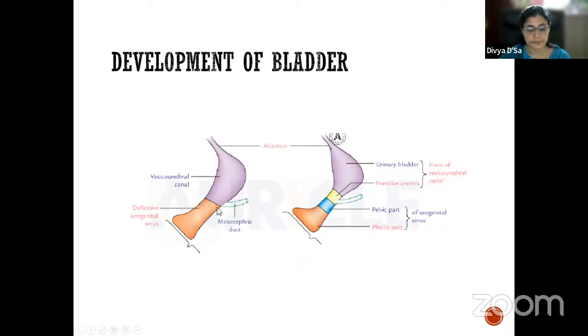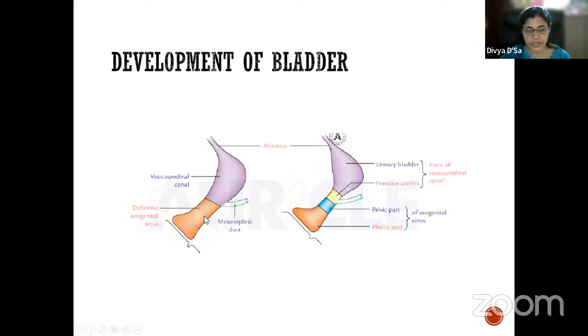So here, the mesonephric ducts are opening into the primitive urogenital sinus. Now, this primitive urogenital sinus divides into two parts. The portion above the opening of the mesonephric duct, we call the vesico-urethral canal. And below the opening of the mesonephric duct, we call it the definitive urogenital sinus. Okay. Got it? So this is the vesico-urethral part and this is the definitive urogenital sinus, the lower portion.